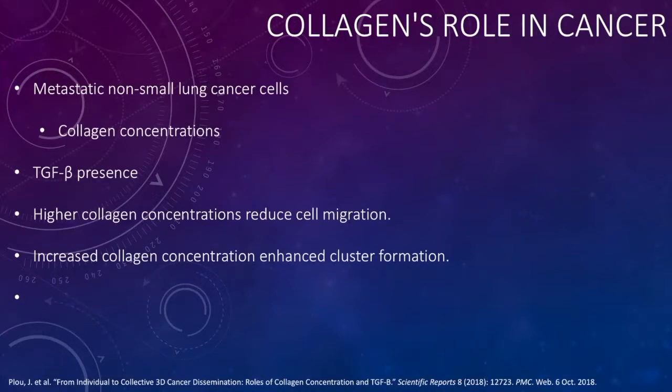Moreover, a paper published this year presented a study that used metastatic non small cell lung cancer cells, and they tested different concentrations of collagen type 1 in the presence of transforming growth factor beta, to see how the conditions of the extracellular matrix play a role in the dissemination of cancer cells and how it contributes to the first steps of tumor colonization.